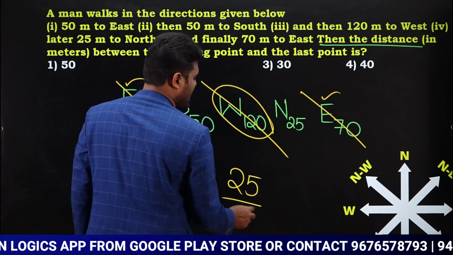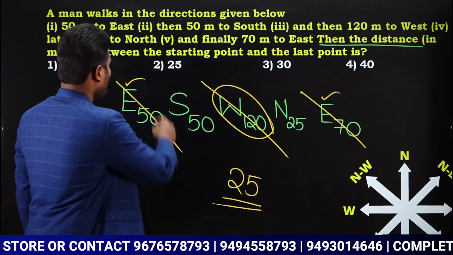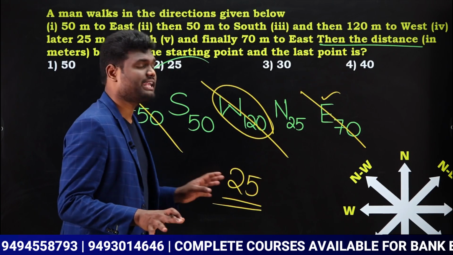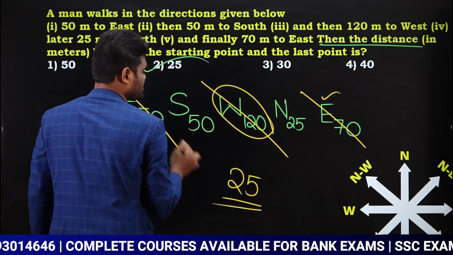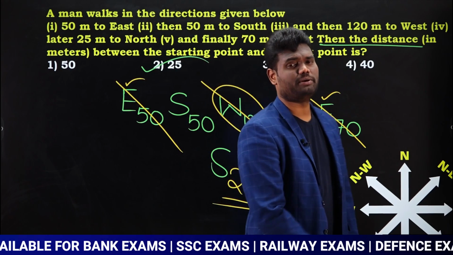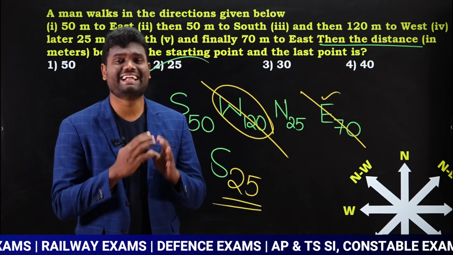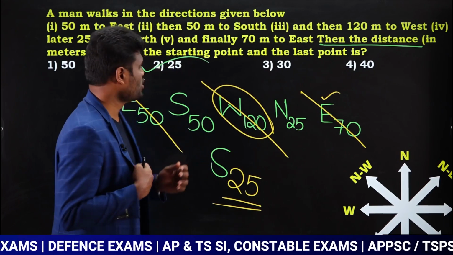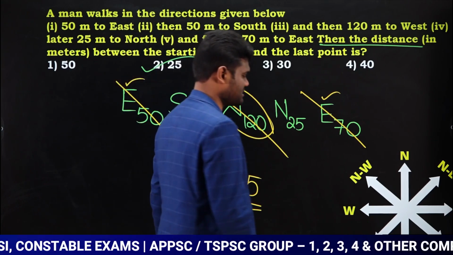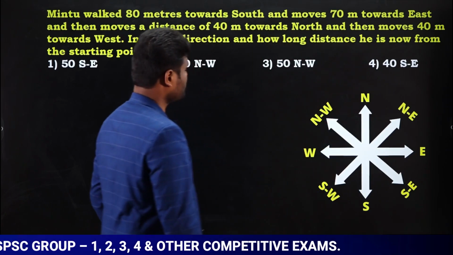So even our question is asking only distance. They're not asking about direction. As they're not asking about direction, we can say distance is 25 meters. If you want to know direction from starting point, out of these two, highest is what? South. So from starting point, he is towards south direction. And distance between starting point and ending point is 25 meters. But here the question is asking only distance. As it is only distance, we can say answer as 25 meters. Is that clear? Just a fraction of seconds. Nothing more than that. Okay. Let's look at next question.